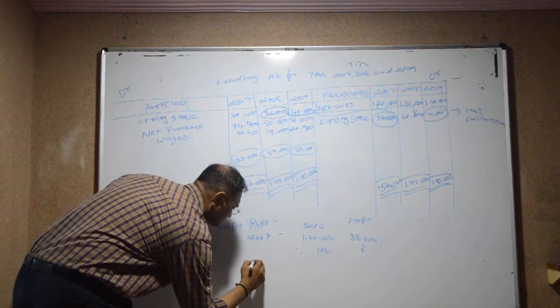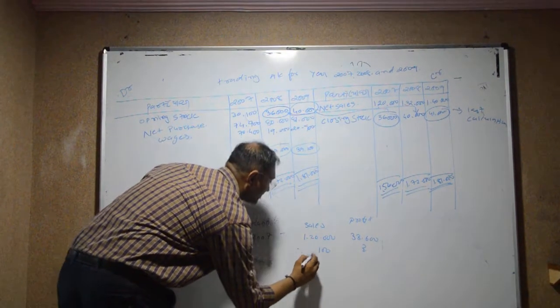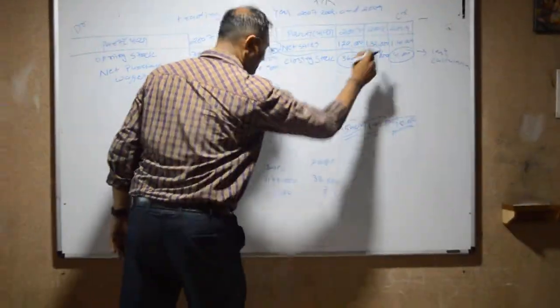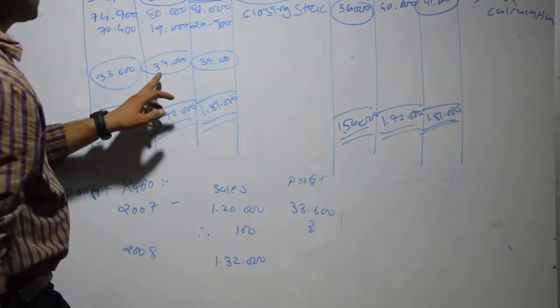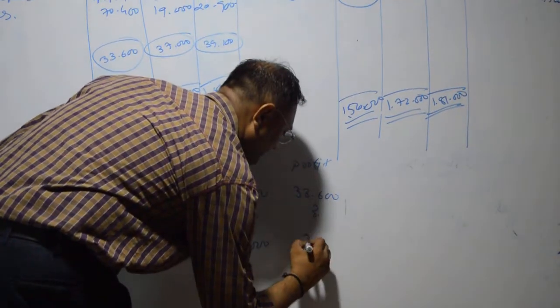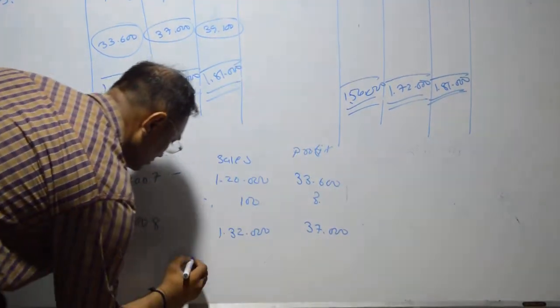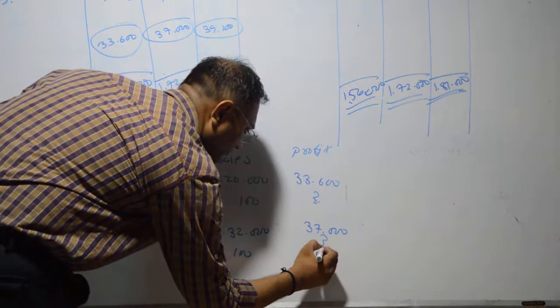Same in 2008, sales is 132,000 and the profit is 37,000, so as per 100 we have to find it out.